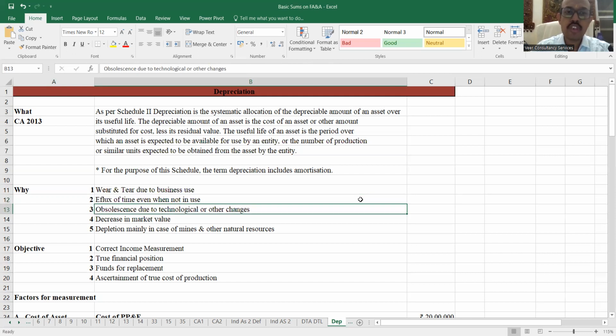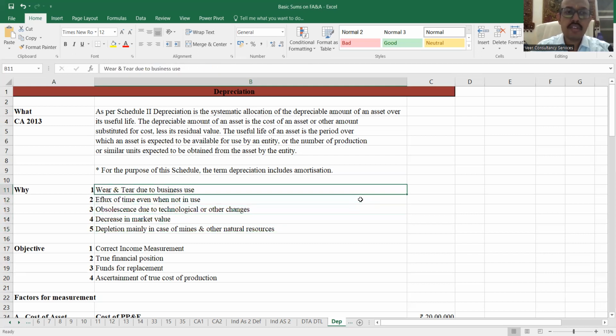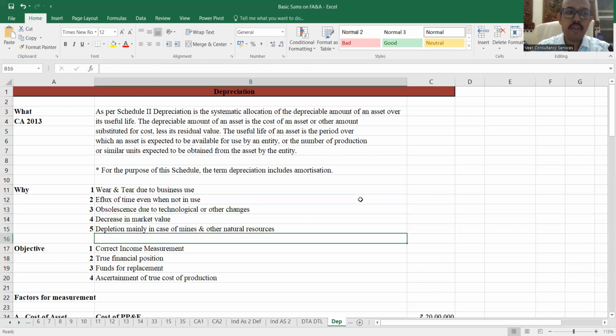Obsolescence due to technological or other changes. It can happen that an asset is perfectly in good working condition. However, due to a new technology, there has been a new asset which might be more efficient, leading to, say, a reduction in cost, or being more efficient in production, which will lead to the reduction in the value of the older type of assets. And decrease in market value because of all these 3, and depletion, as I told you, this is mainly because of mines and other natural resources. So these are the 5 reasons for which the value of the asset goes down, and we have to charge depreciation.